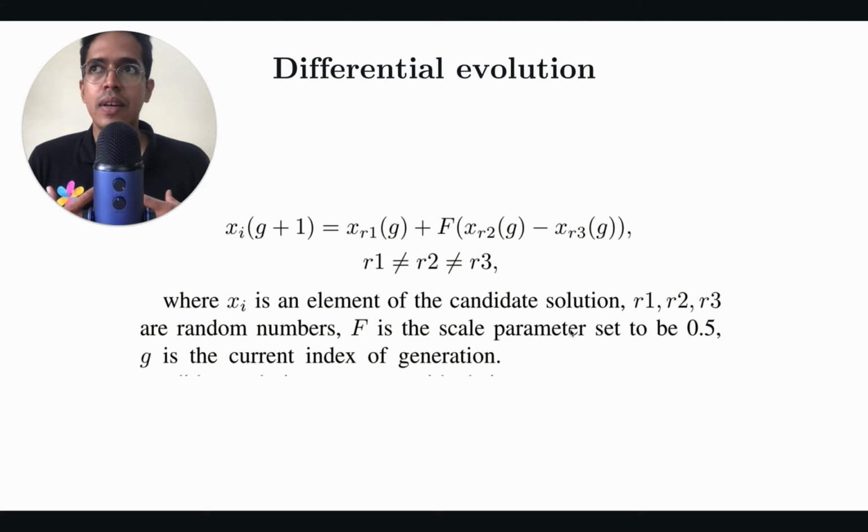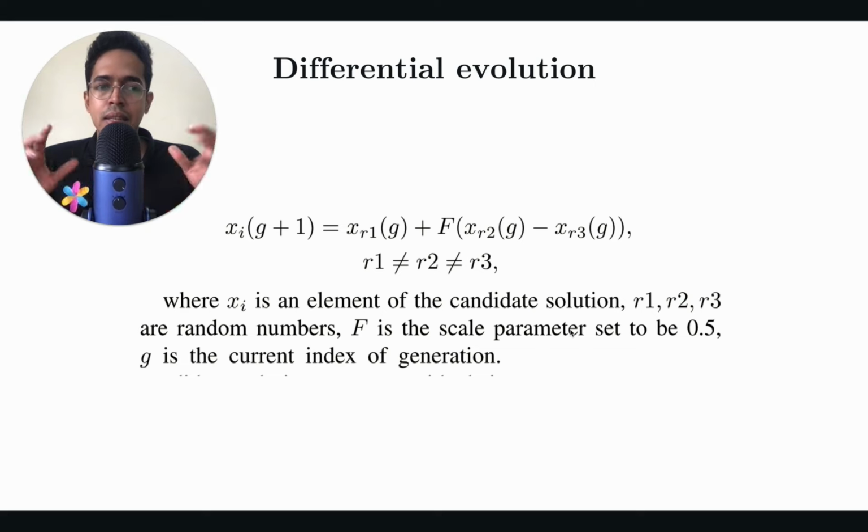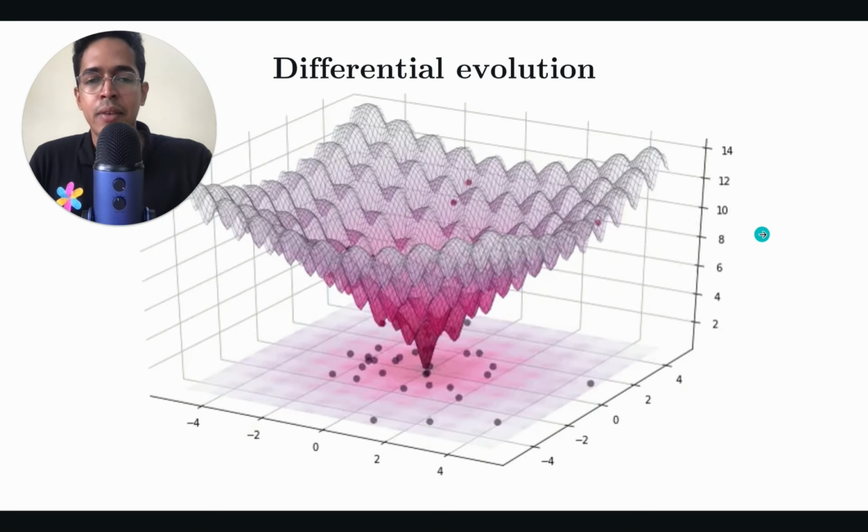Don't worry if you don't have a great mathematical intuition of how this works. Just understand that this is very similar to, though not exactly the same as, a genetic algorithm. You are making slight changes in the initial set of numbers, and you will discard the changes if they are not fit for your goal. You will have a goal, right? Your goal is to maximize the loss or reduce the confidence. So if the new generation is not fit towards accomplishing your goal, you will discard that. Otherwise, you will accept it. So it's kind of like survival of the fittest in actual biological evolution, right? So that is the idea behind differential evolution.